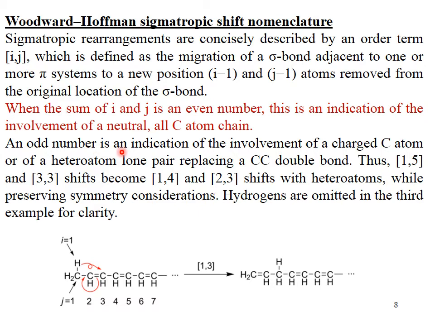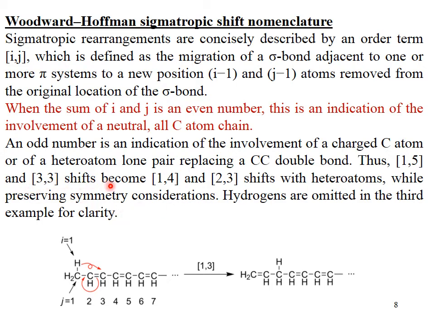Why is this called a 1,3 shift? If you count the carbon 1, 2, 3, the hydrogen from carbon number 1 goes to carbon number 3 and the pi electrons of carbon 3 move back towards carbon number 1. That is why this is called a 1,3 shift.